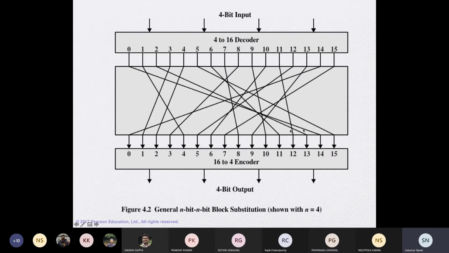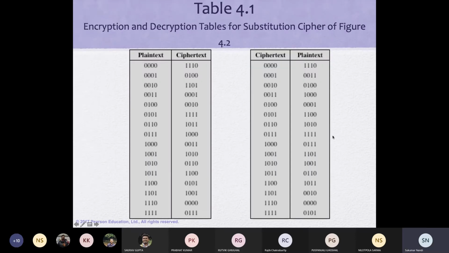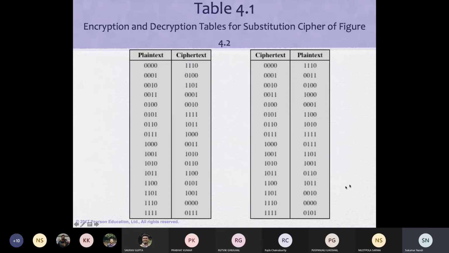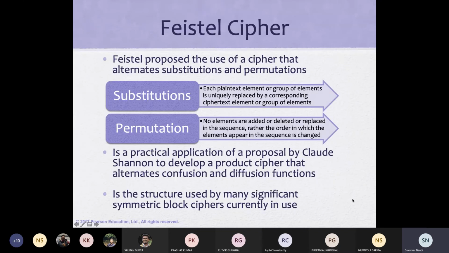So you have the decoder, and here the reverse, the encoder, and you can put a map. So substitution can be defined by this. That is one general principle. So if we use this as a substitution cipher, then this can be defined like this. We are not interested in this part.